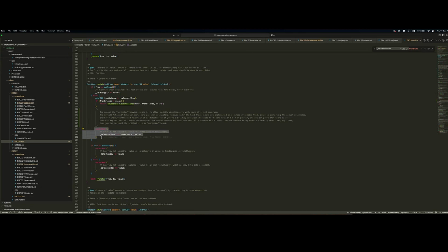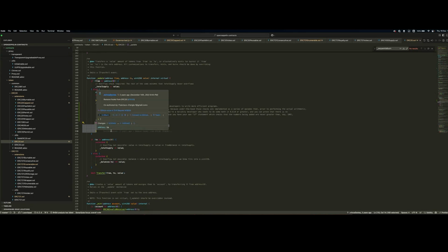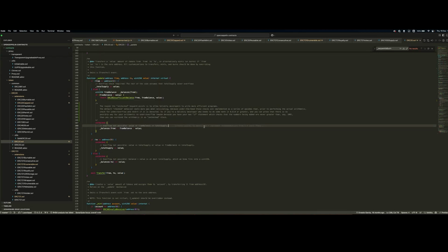And if the value is less or equal to the from balance, we're doing an unchecked operation. Quick curiosity on unchecked operations, they're just like normal operations, but what happens is Solidity doesn't perform underflow or overflow checks. It's a way to save some gas because since a specific version of Solidity, overflows and underflows are checked natively, but that obviously means that we're increasing the gas cost because of these checks.